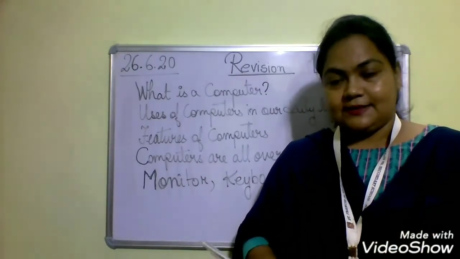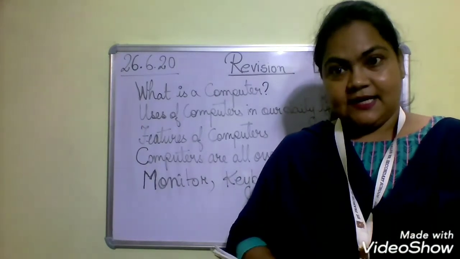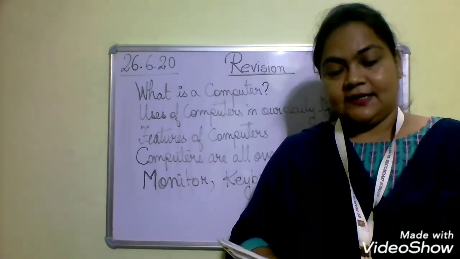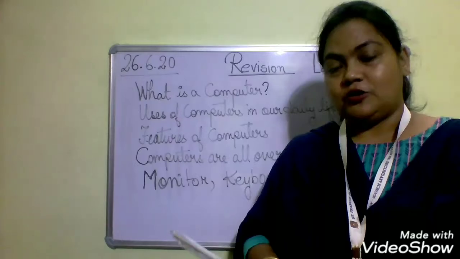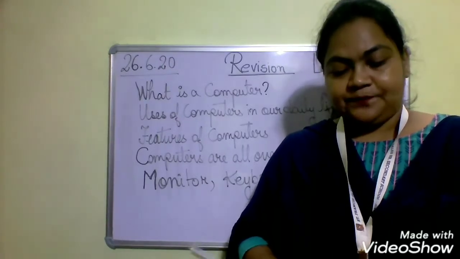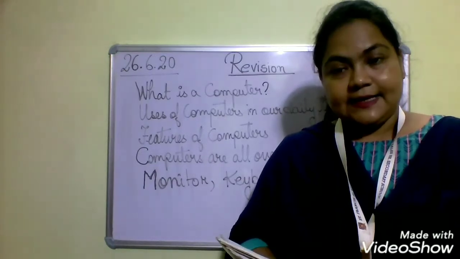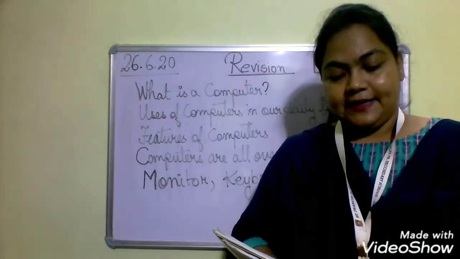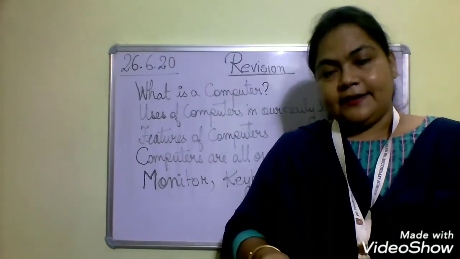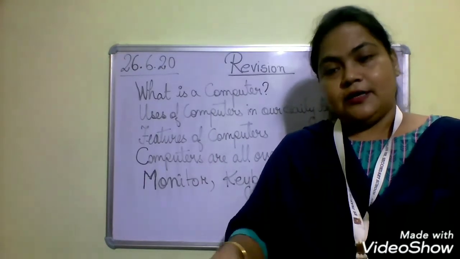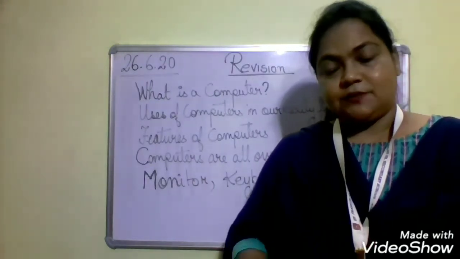So in the glossary part, that is the word meaning part, the first one, number 1, is data. D-A-T-A, data. Data means information, to collect information or to store information. The second one is electronic, work done by electrical power. These are the things we have discussed in lesson 2. And regarding the same, children, you have to study the textbook thoroughly and the textual question answers that are there in the textbook itself.